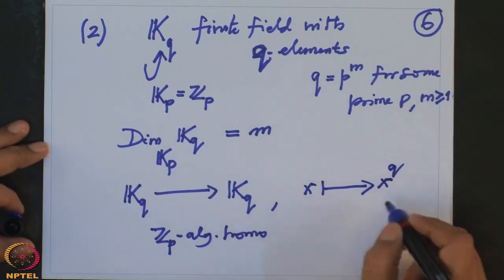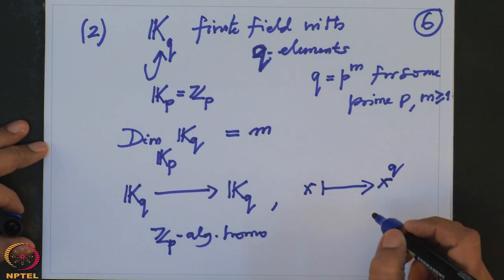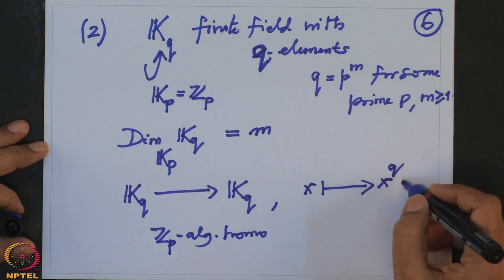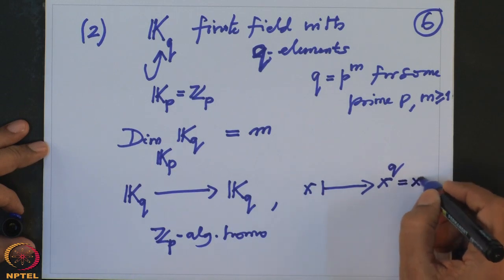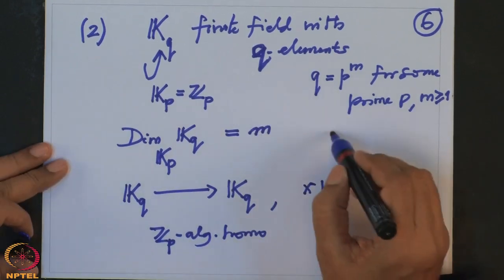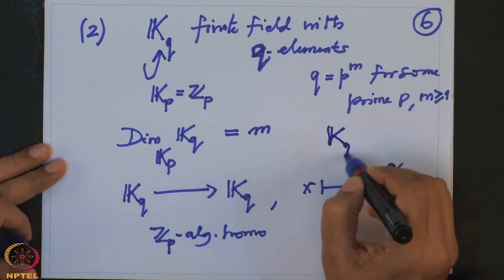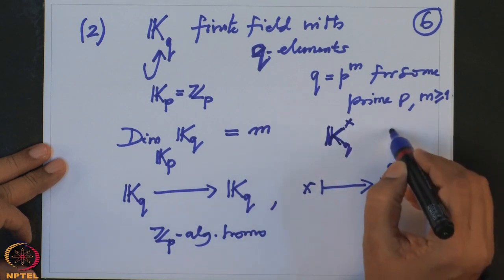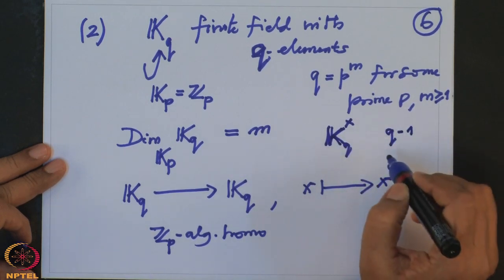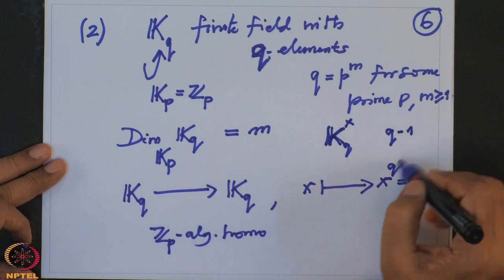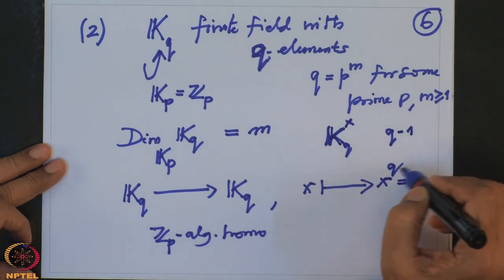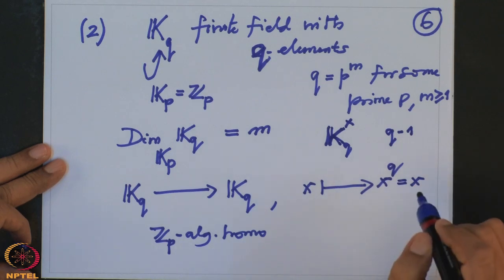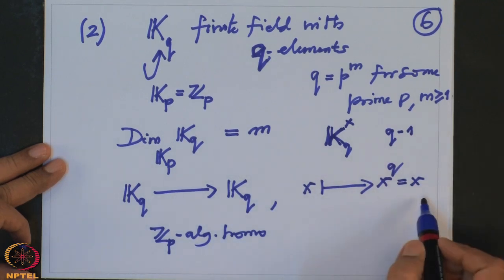What is this map? We have seen that if I raise to the power q, I get back x, because we know this group K_q cross is cyclic of order q minus 1. Therefore, when I raise an arbitrary element to the power q minus 1, I get the identity. When I take one more, you will get x. So this is just an identity map.